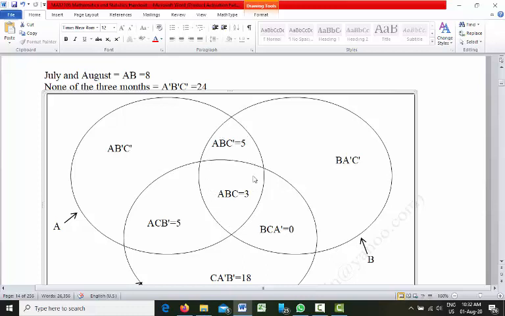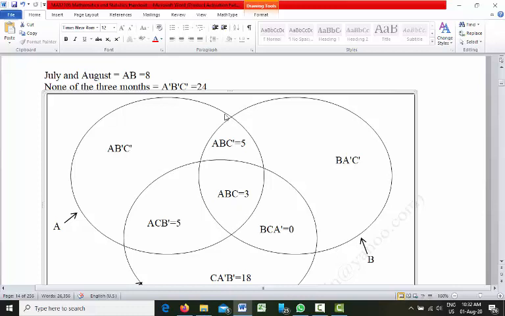So this is AB. From circle A we will remove AB, then we will get only circle A.